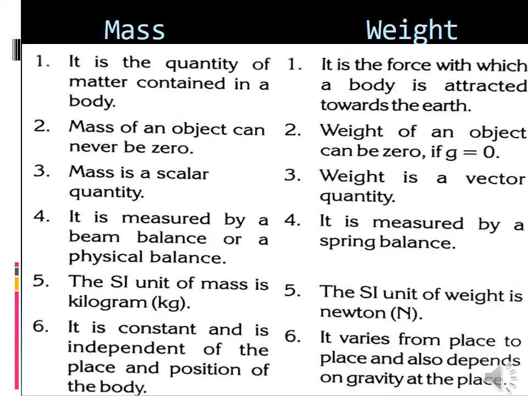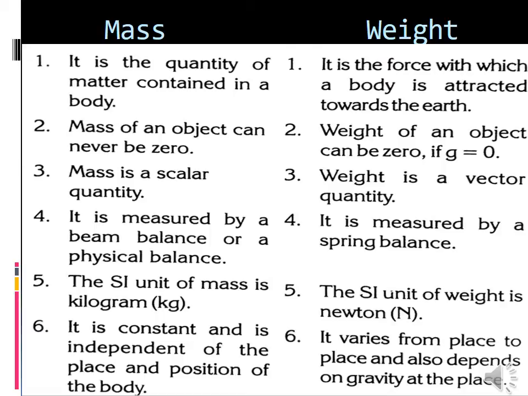And then weight is a vector quantity. What is meant by vector quantity? If it has magnitude and also direction, that is a vector quantity. And then it is measured by spring balance. What is the fourth point? It is measured by spring balance.